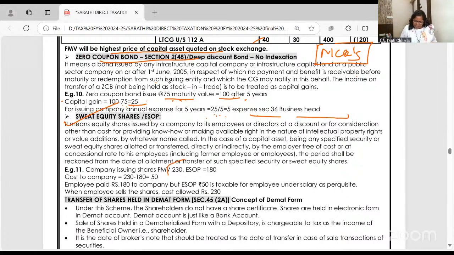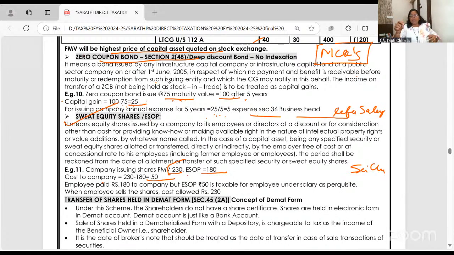If the market value of the share is 230, I will give ESOP at 180. Shree Chand's question we have solved in the salary chapter. Refer to the salary chapter, you can note the question number. So I issued 230 shares to you at 180. 50 rupees is the cost to the company and 50 rupees is income for you.